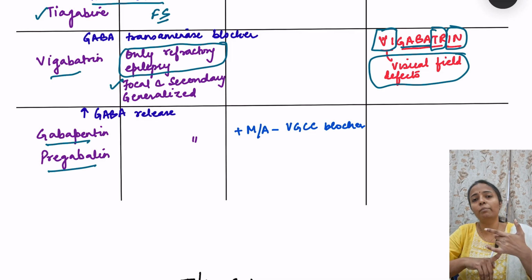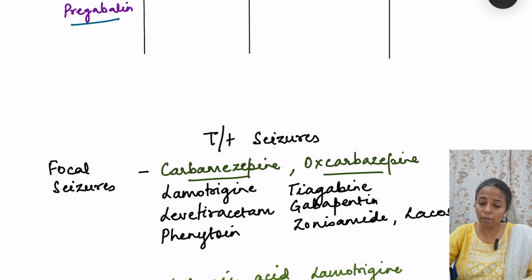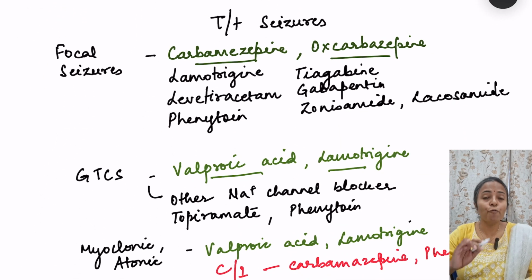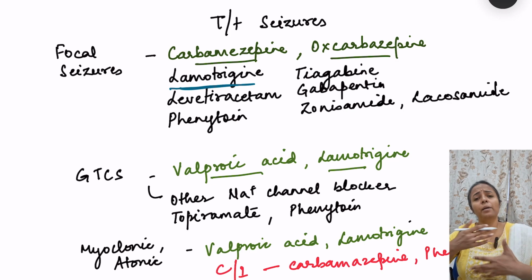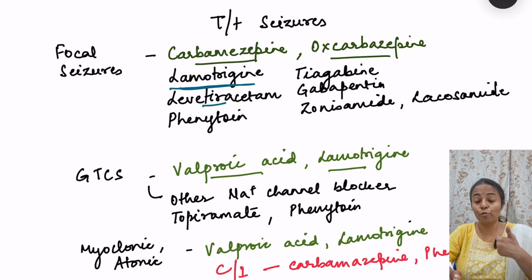Then it is very important to remember the special features of the drugs. Drug of choice, again, we are going to summarize here so that you remember better. For focal seizures, the drug of choice is carbamazepine, oxcarbazepine, and there are so many alternatives. Very important, lamotrigine is coming up as a first line drug for so many different types of seizures. Then levetiracetam is there, which I told you is preferred in the elderly, right?